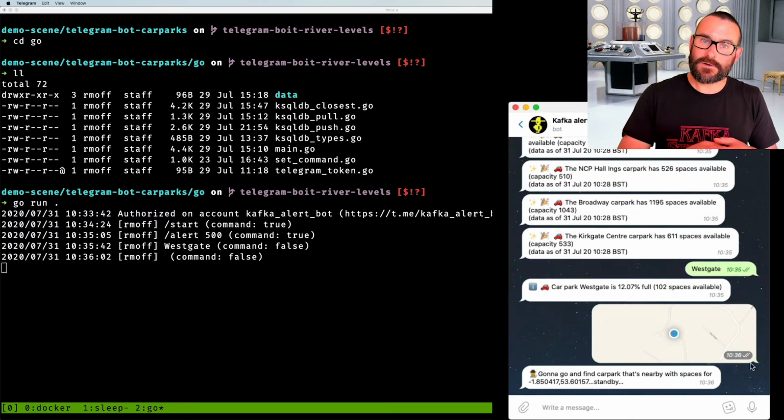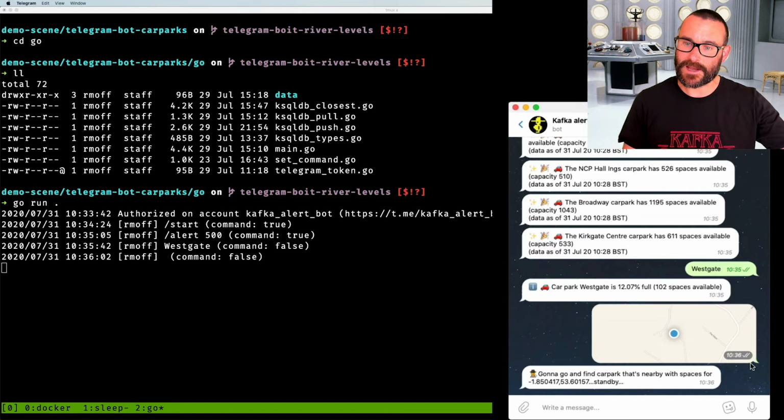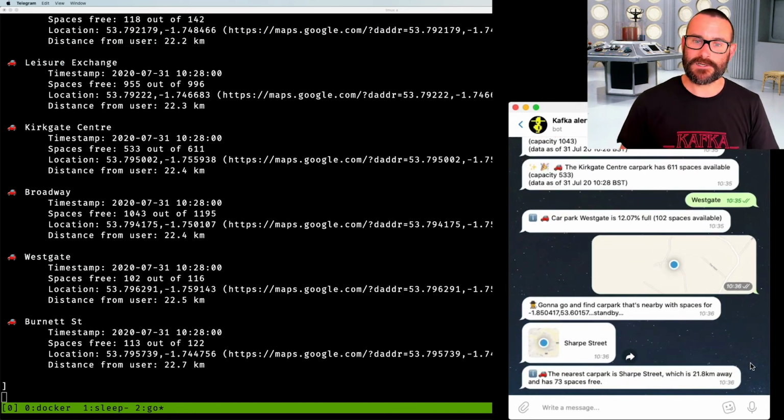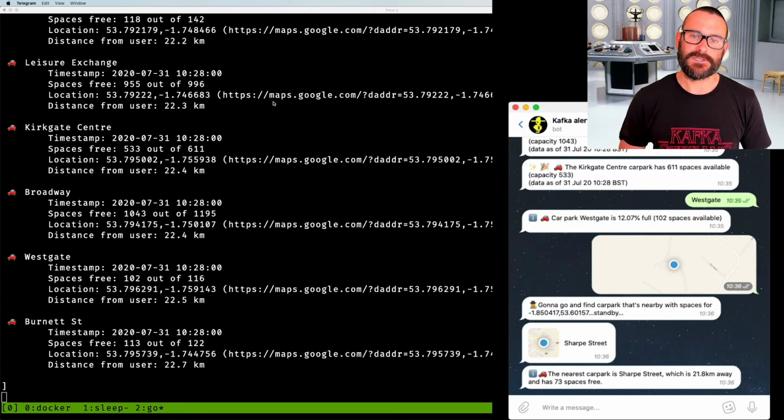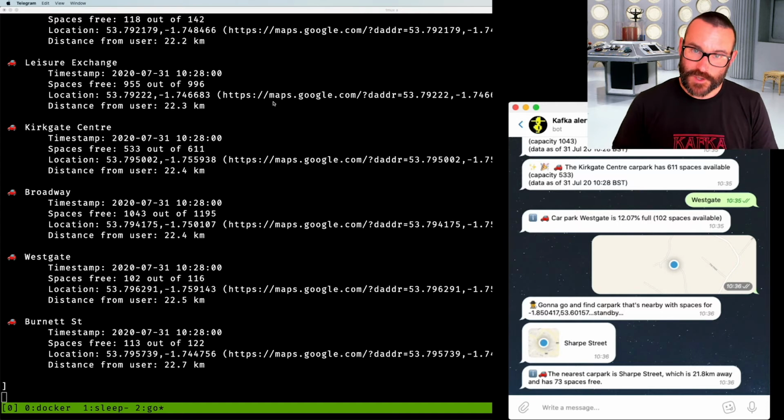It says, okay, I'm going to go and do a lookup against ksqlDB, and I'm going to find out which car park is closest. You've got all the debug information here, and it says, okay, the nearest one is this particular car park. You can see in the debug information in the background that this many spaces are free, and it's done this calculation of which one is closest to the user. It's just got a geodistance function as part of it. So that's putting it all together.